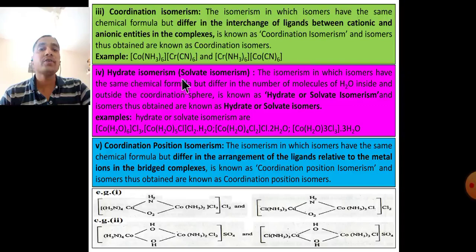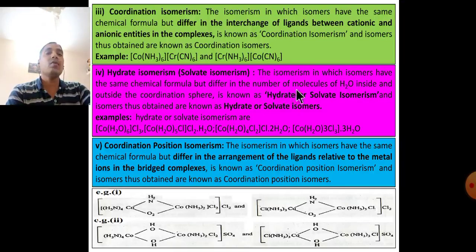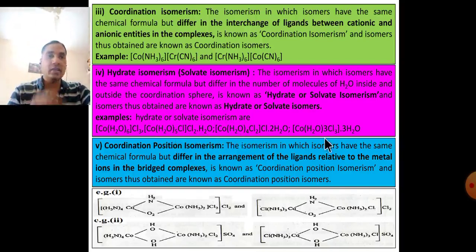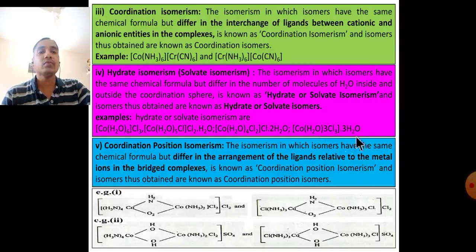Fourth type, hydrate isomerism, also known as solvate isomerism. The isomerism in which isomers have the same chemical formula but differ in the number of molecules of H2O inside and outside of the coordination sphere is known as hydrate or solvate isomerism, and the isomers thus obtained are known as hydrate or solvate isomers. In these examples, water is in the coordination sphere, then one water is replaced by Cl, then again one water is replaced by Cl, and these are the hydrated molecules.